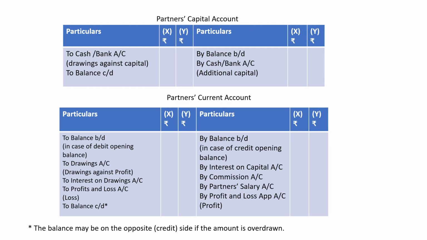Now see, if capital is fixed, how is the fixed capital account made? First, we'll transfer the opening balances. If additional capital is introduced by the partner, we'll write by cash or by bank. If any drawings are made out of capital, we'll write to cash or bank. Then the balance will be ascertained.